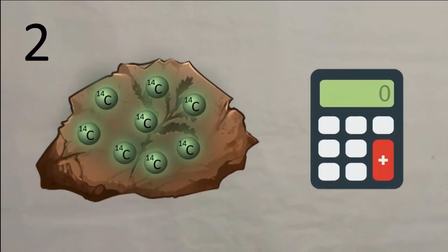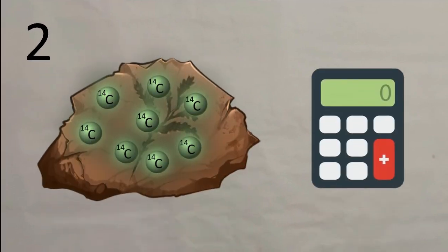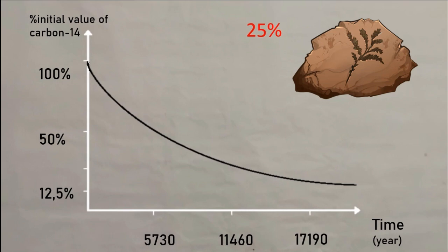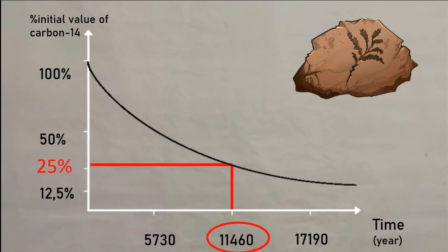Second, we will calculate the number of carbon-14 atoms that we have right now, and based on that, we will find the percentage. For our fossil, it's 25%, and based on our curve, the fossil is 11,416 years old. It's pretty old.